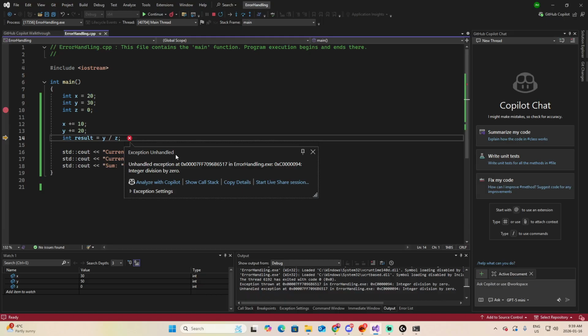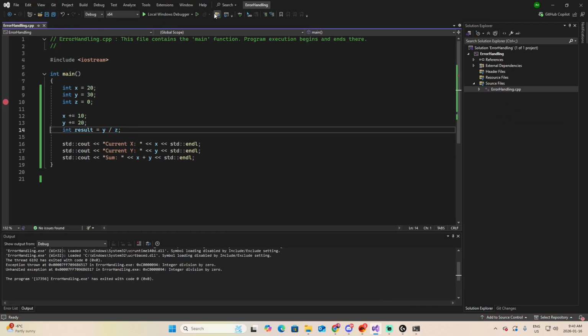The exception is unhandled. Now we know where the error is. We can also use tools like Copilot to help us solve the error. But at this point, we know the reason. It says integer division by 0. Pretty simple, and now I know where the error is and how I can fix it. So I close this, stop my program, and I'm going to fix this value of set. And instead of 0, let's divide by 2.